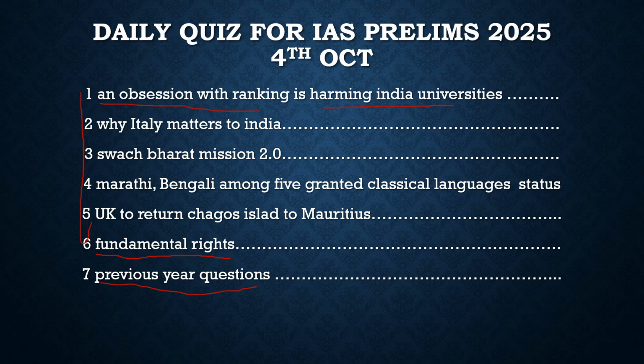So universities should understand that rankings are very much important for them, that is very much sure. But at the same time, they should not ignore the quality of teaching, the quality of the infrastructure, and other important aspects related to universities, rather than going for mediocre research. This is the thing they should take into consideration.